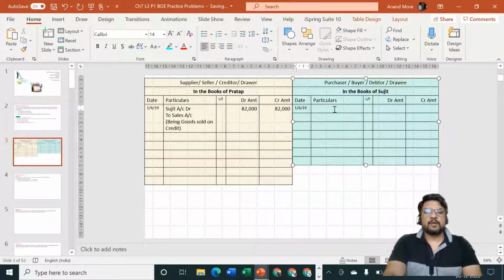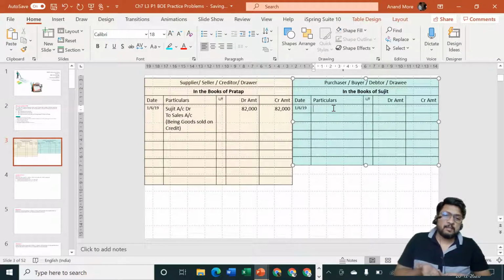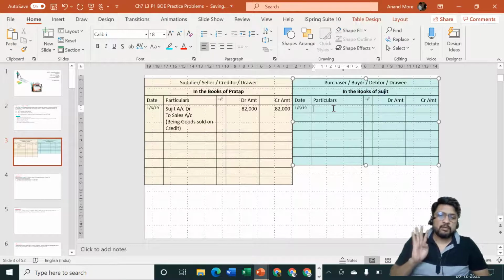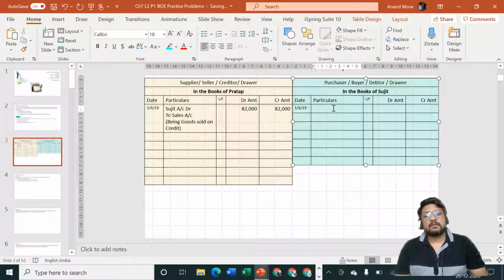Now think about it. What is the entry Sujit will pass? For Sujit, goods are coming in. Debit what comes in: goods account debit. But goods account has 4 subcategories: purchase, sales, purchase return, sales return. What should we consider? Purchase. So it will be purchase account debit. Cash is not going out, so I can't say credit what goes out. Then I'll have to say who is the giver, who is the supplier, who is the seller. Pratap is the giver, credit the giver, personal account.